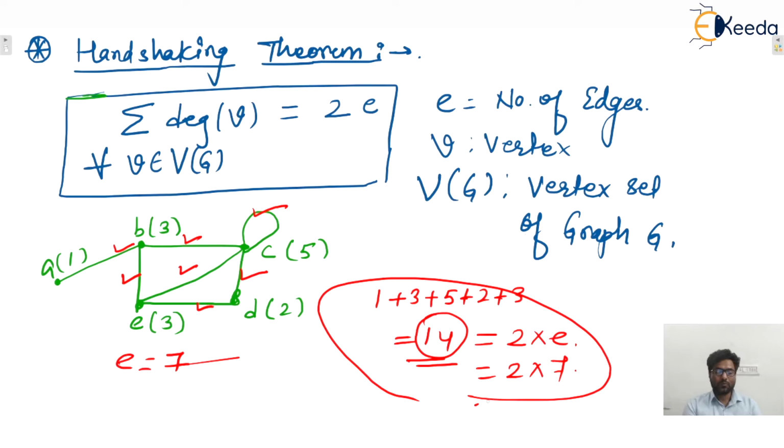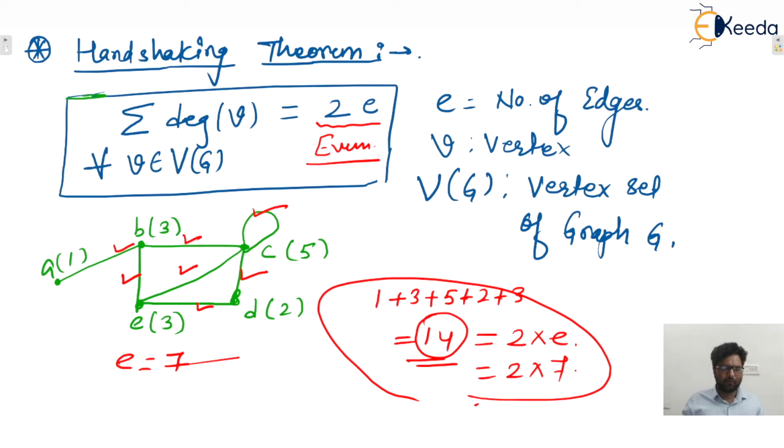Okay. So next, because the degree sum is equal to twice the number of edges, that is 2e, 2e means this number is what? An even number, because it is multiplied by 2. Like we can say that 2e is even. If this is even, then we can say that yes, the degree sum of any graph